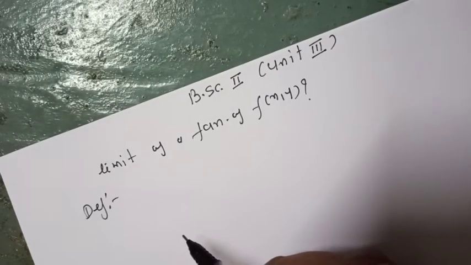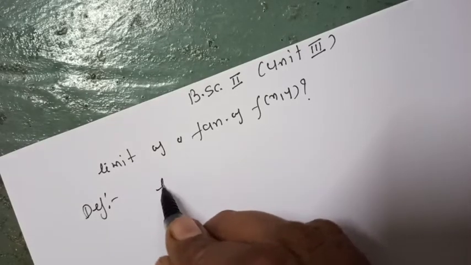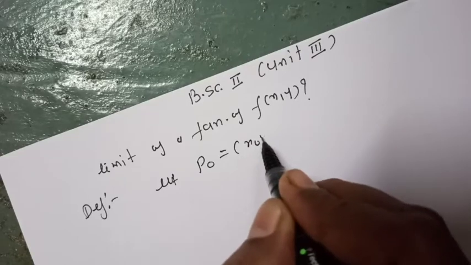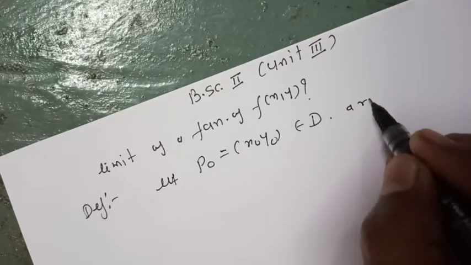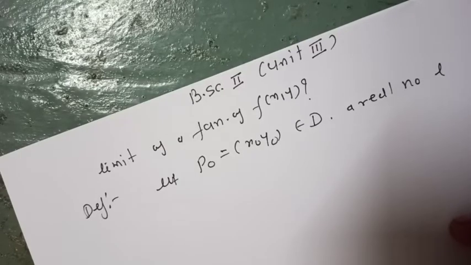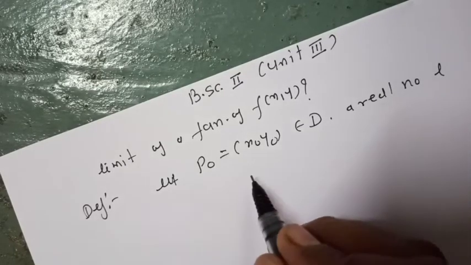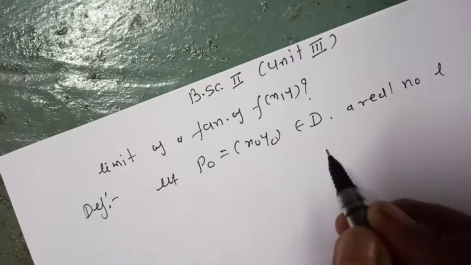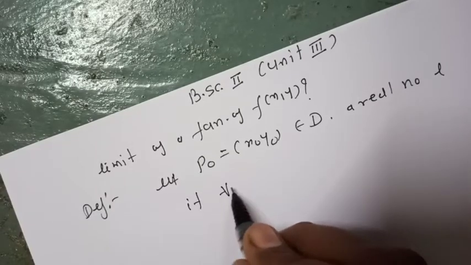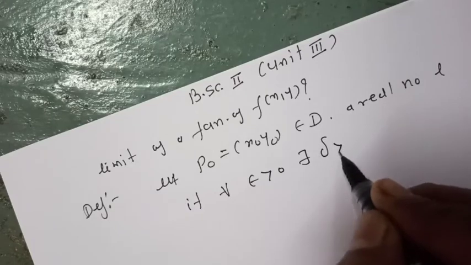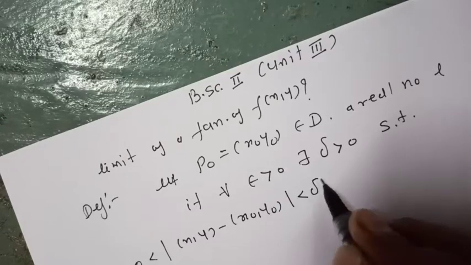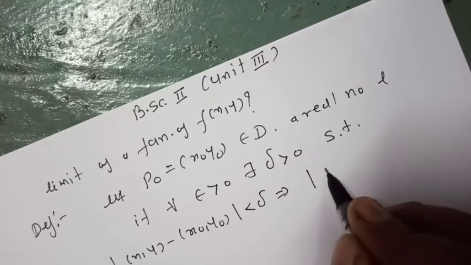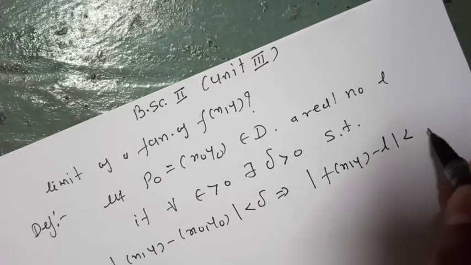Let f of xy be a function defined in an open region D of the xy plane, and let P0 be the point x0 y0 in the open region D. Then a real number L is said to be the limit of the function f of xy as xy tends to x0 y0 if for every epsilon greater than 0 there exists delta greater than 0 such that 0 less than mod of xy minus x0 y0 less than delta implies mod of f of xy minus L less than epsilon,